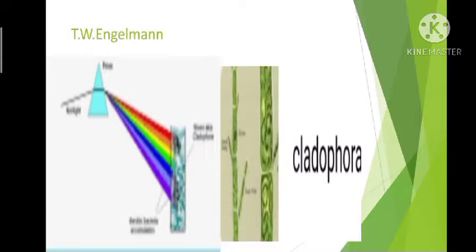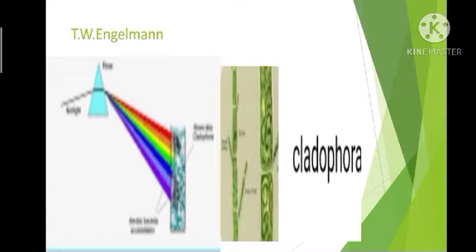Next, we can see the experiment done by T.W. Engelmann. He used the green alga Cladophora and placed it in a suspension of aerobic bacteria. This aerobic bacteria can be used to detect the site of oxygen evolution. That means where the oxygen is evolving, in that area we can see this bacteria will be accumulating in more amount.